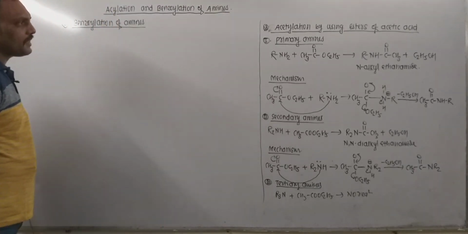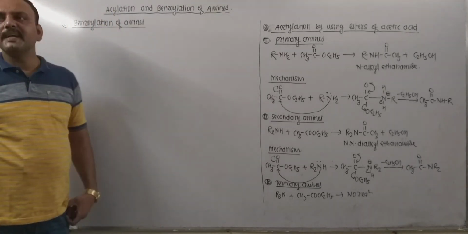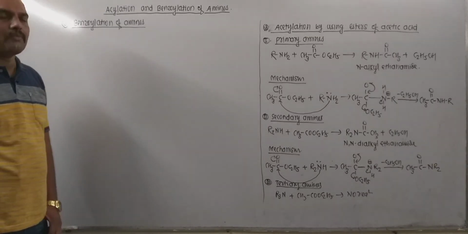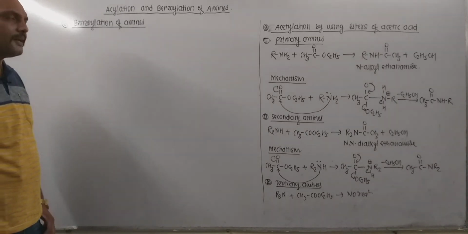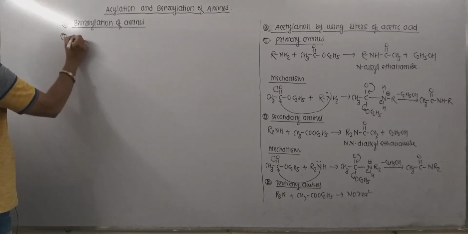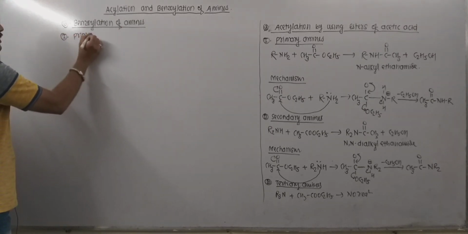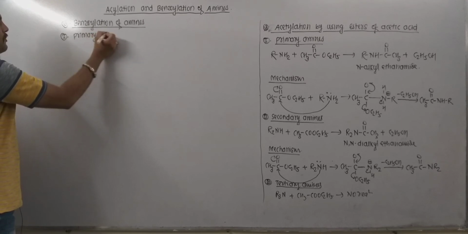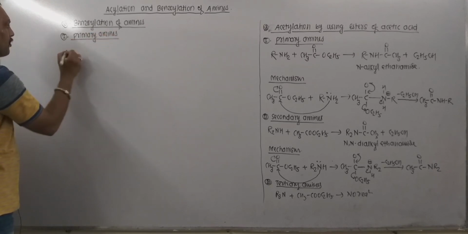Now the benzoylation reaction is done by using benzoyl chloride. I mean, we need to treat amines with benzoyl chloride in order to bring about benzoylation. Now let's see the response one by one. First of all, primary amines. How do primary amines react with benzoyl chloride?